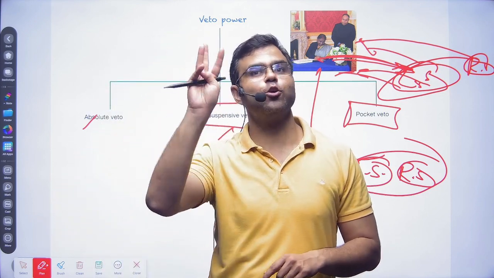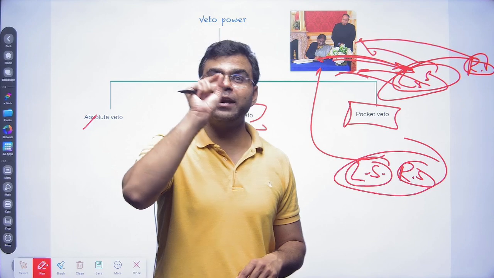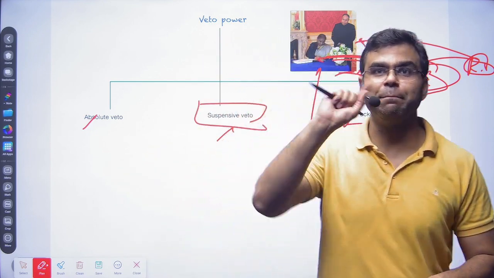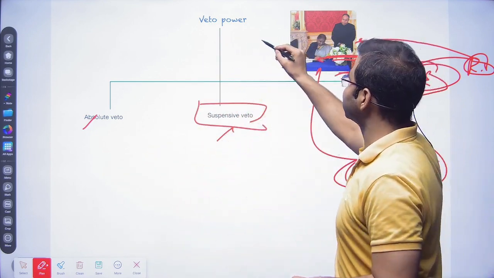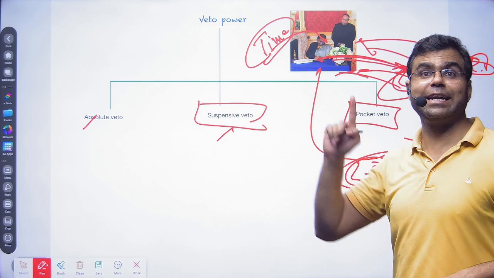But in the Constitution there is a loophole. The loophole is that it has not been mentioned how much time the President should take to give the assent.